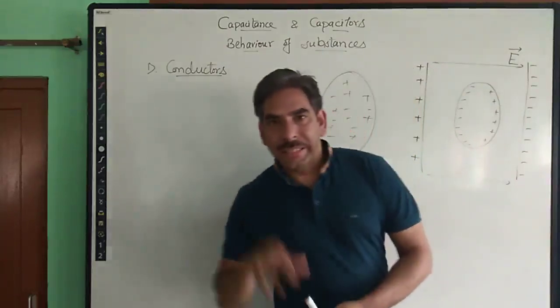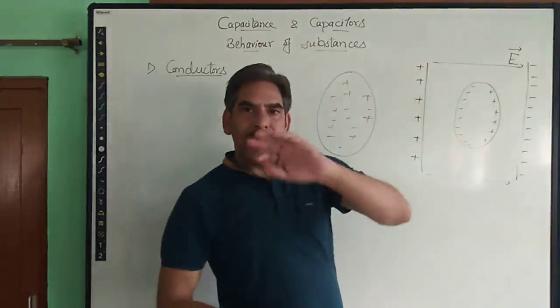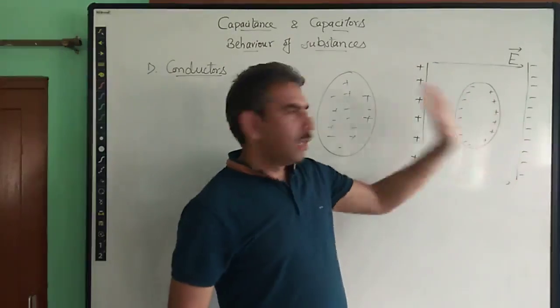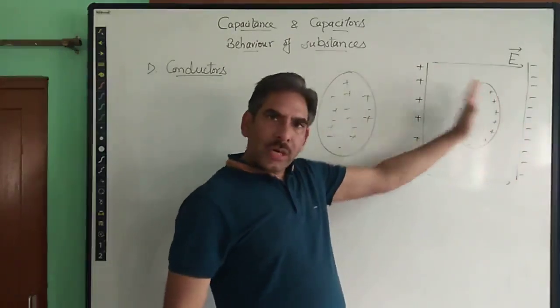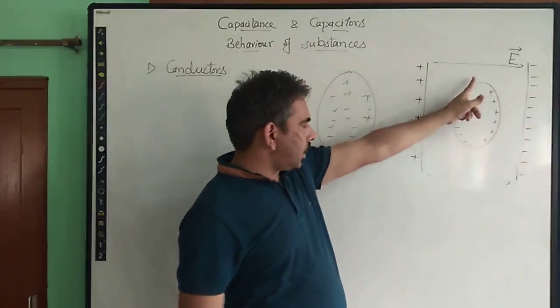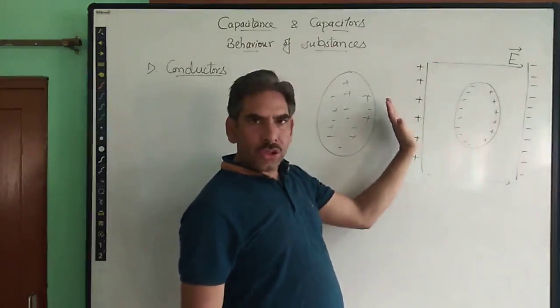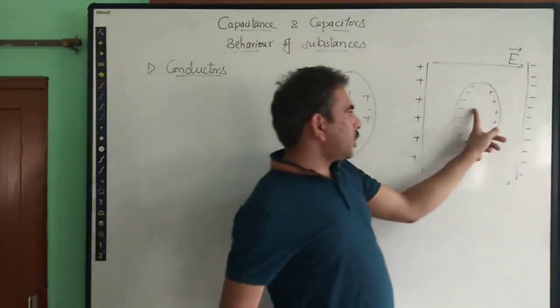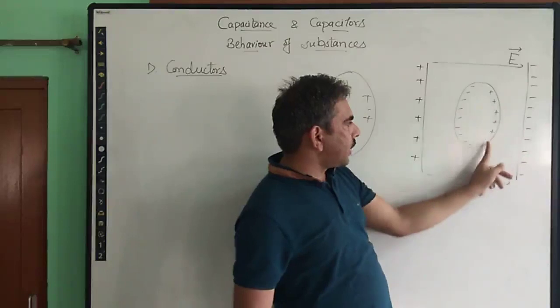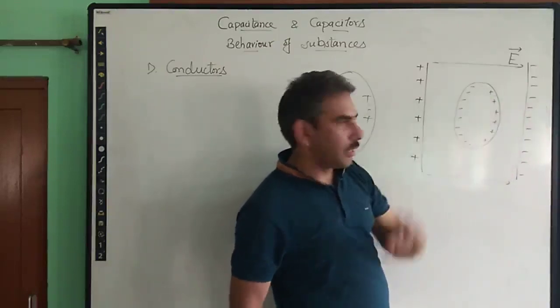So that means there is flow of positive and negative charges inside the conductor. The negative charges flow towards the end which is close to the positive plate, and the positive charges flow towards the end of the conductor which is close to the negative plate, right?